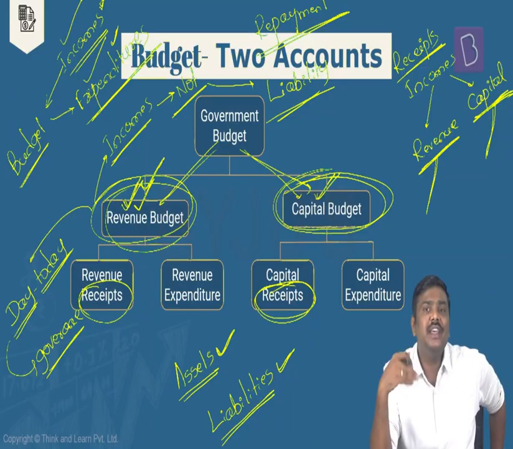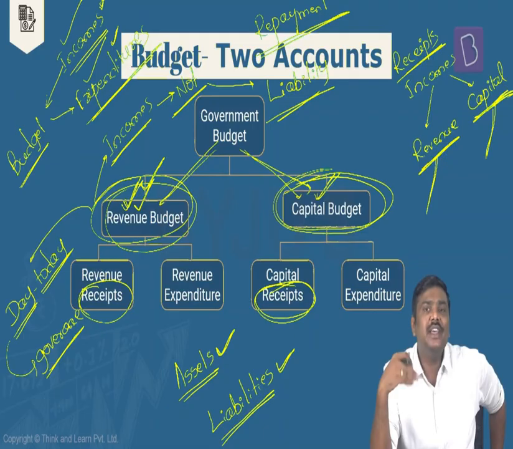Sir, can you give an example? In the next slide, in fact a couple of slides, a lot of examples are there, but let me simplify it here itself. The best example is income taxes. Corporate taxes, etc. So when you pay income tax to the government, do you think the government will return the income tax that you have paid along with interest to you? Absolutely no. If a company pays a corporate tax to the government, do you think the government will repay the corporate tax back to the company? No. So have a look at this.